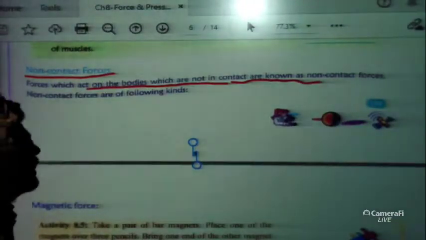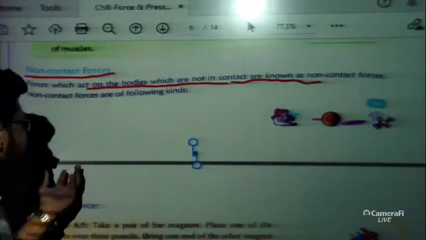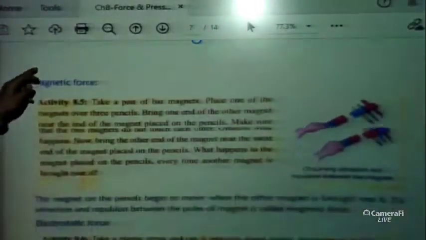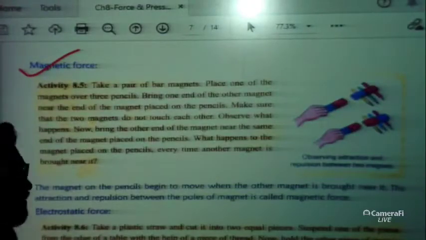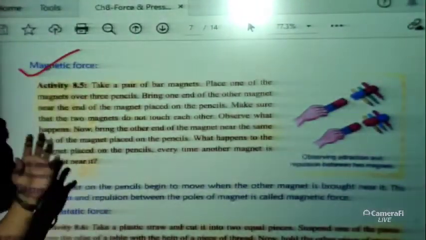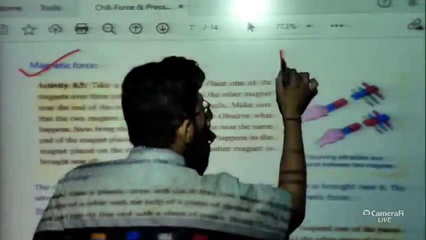Okay, they are not in contact, so we can call them non-contact forces. Now, non-contact forces can also be categorized into a few types. What are the types? Such as magnetic force. Magnetic force means, all of you might have seen magnets.